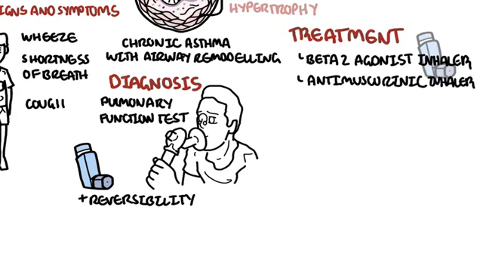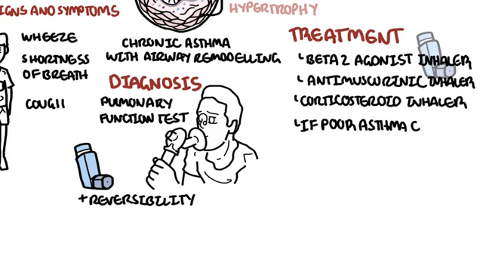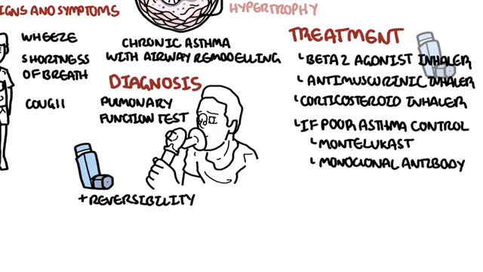There are also corticosteroid inhalers with combination treatment. If after a stepwise approach asthma is still poorly controlled, other agents can be used, such as montelukast and monoclonal antibodies. A common one used in asthma are those monoclonal antibodies that inhibit the action of eosinophils.